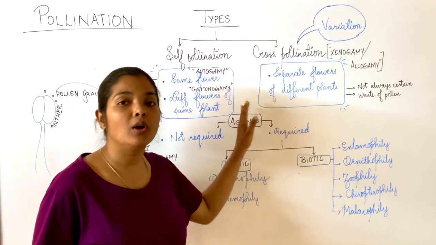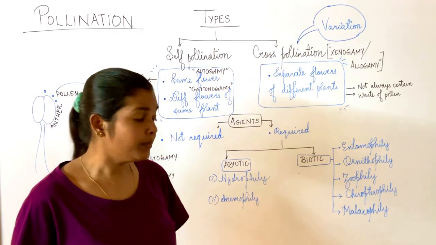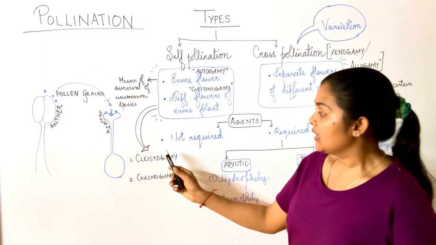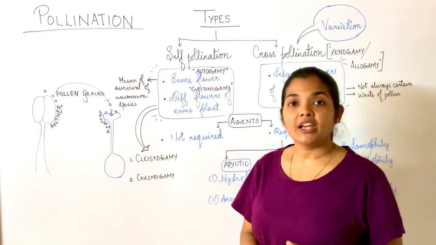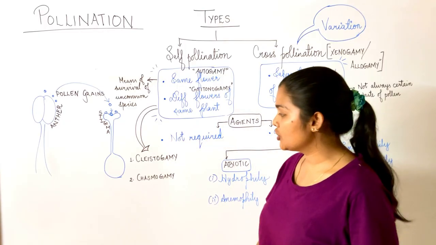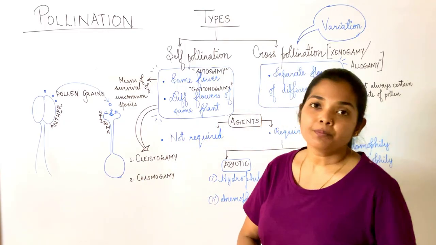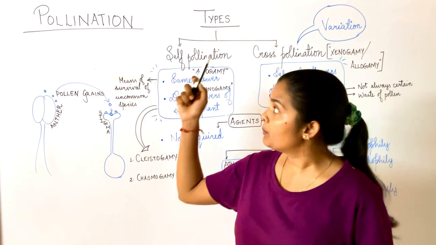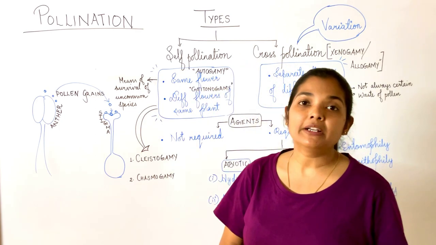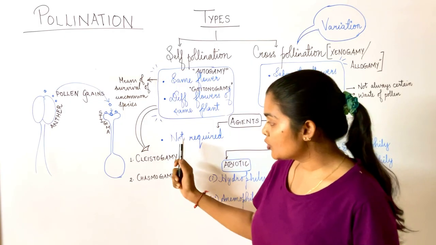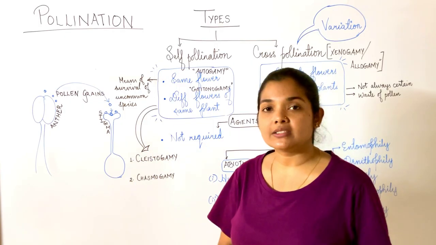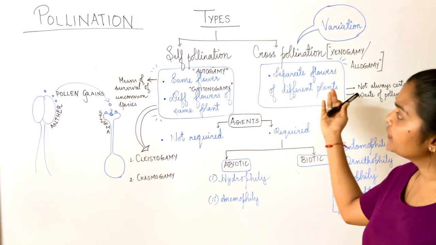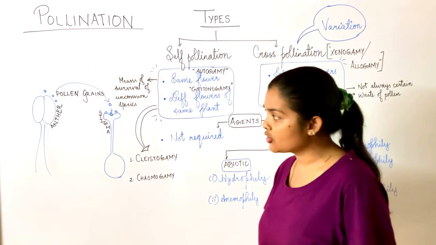Self-pollination can either be called autogamy or geitonogamy. One thing that you can remember here, which is very important, is that cleistogamous flowers are true to self-pollination, but chasmogamous flowers do show self-pollination, though among them the process of cross-pollination is not completely ruled out. So this could be asked as assertion-reason kind of questions. Take note of this. These are the different types of self-pollination as well as cross-pollination.